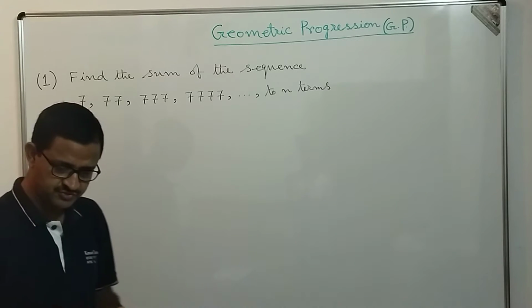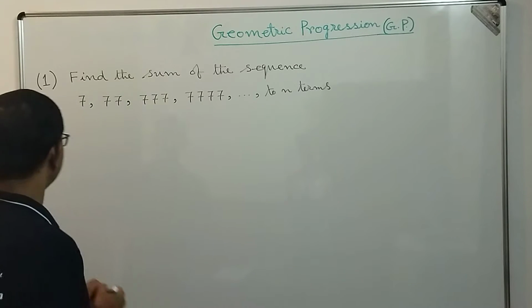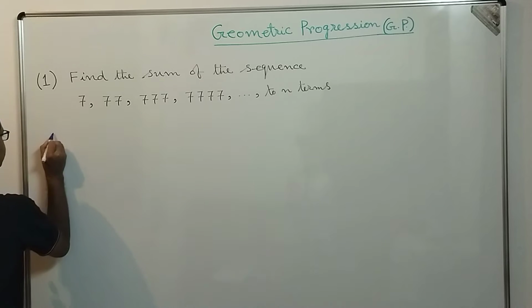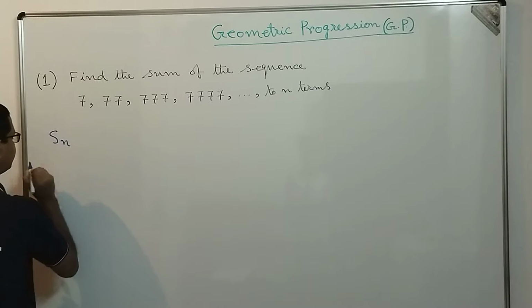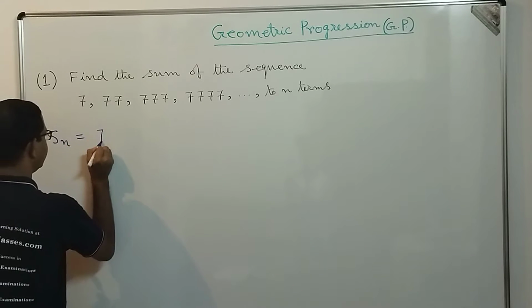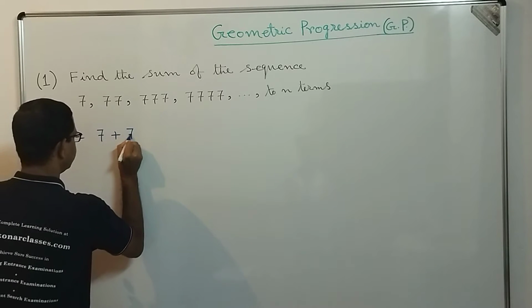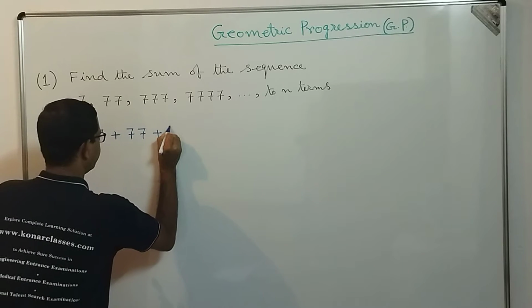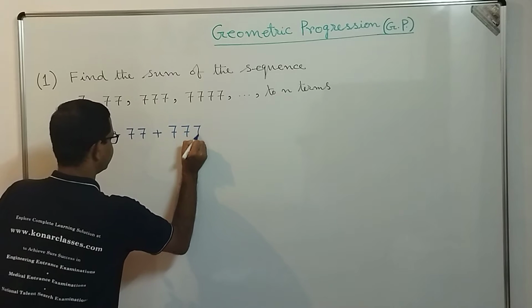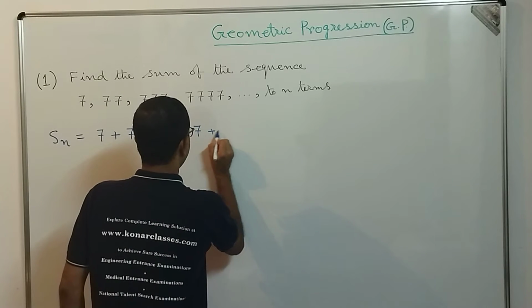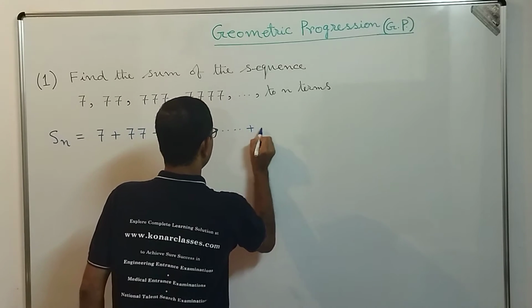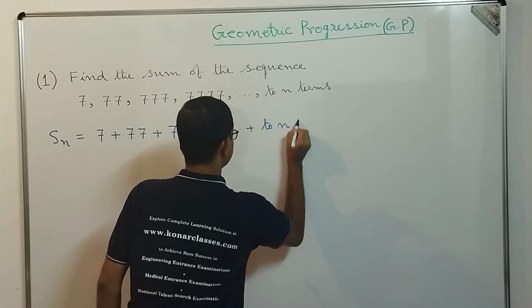That means, dear students, if we consider that S be the sum, or Sn, up to the n terms, we can write Sn is equal to 7 plus 77 plus 777, and in that way it continues to n terms.